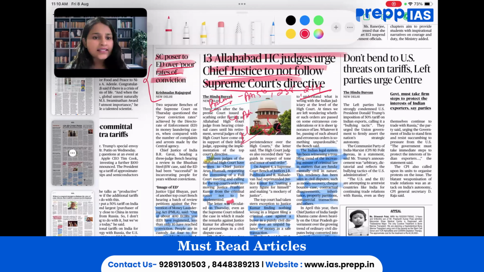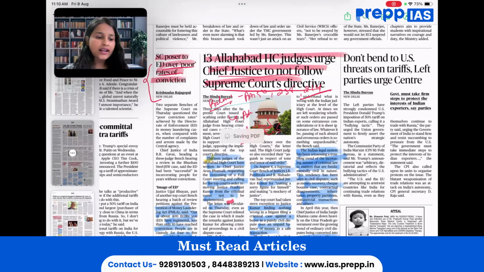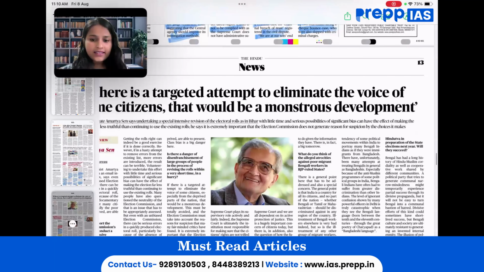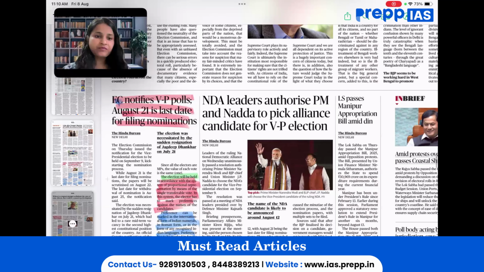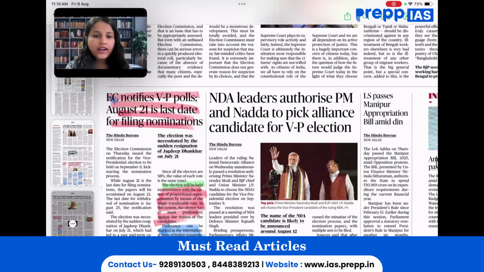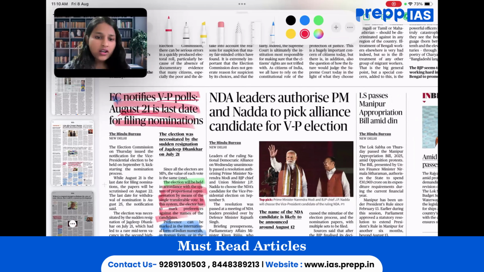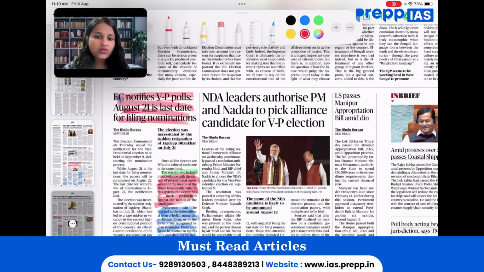Other areas that can be linked here are, in the ethics paper, integrity in judiciary, and in GS paper 2, separation of power. So moving on, the next important article that one should not miss is: Election Commission notifies Vice President elections on August 2. August 21 is the last date for this.